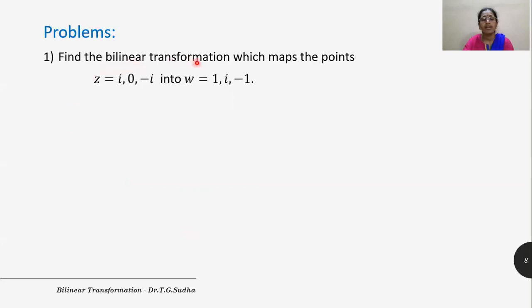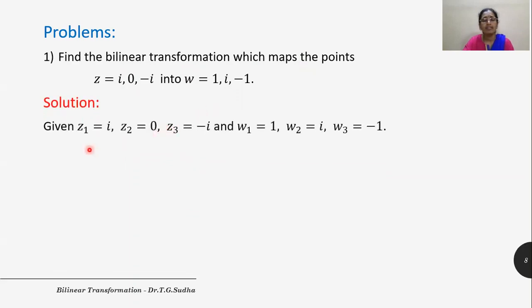Find the bilinear transformation which maps the points Z = i, 0, -i into W = 1, i and -1. So here the points given are 3 in number and the images are also 3 in number. But to express them in cross ratio, we need 4 points. So let us see how to work out the solution.